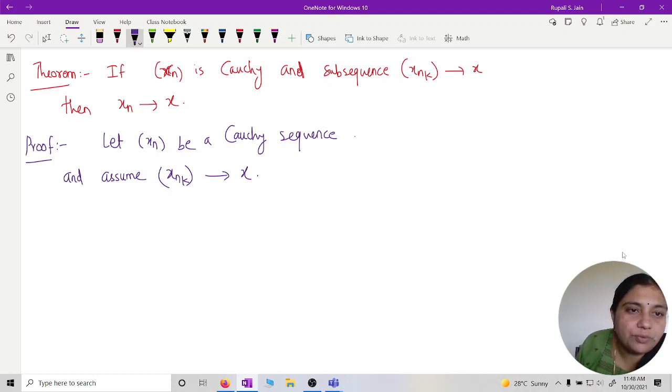What we want to prove is that xn converges to x. So start with an arbitrary epsilon. Let epsilon be greater than 0.